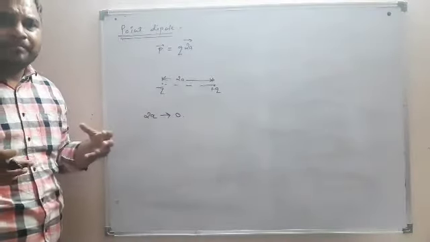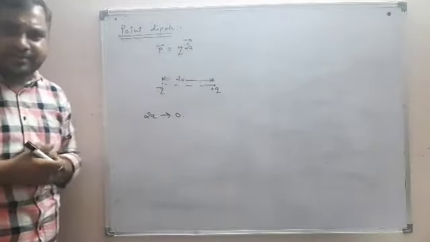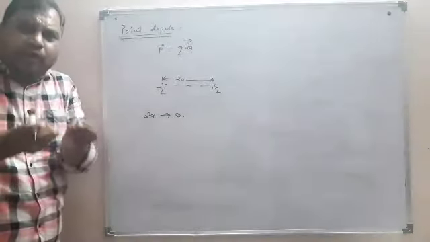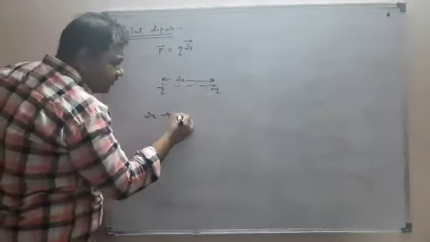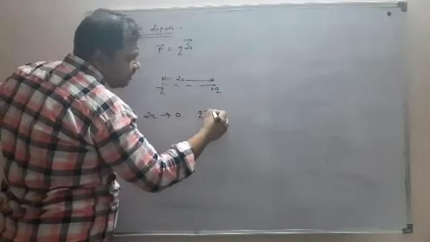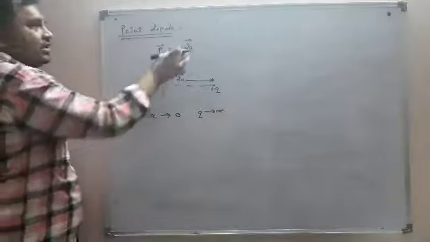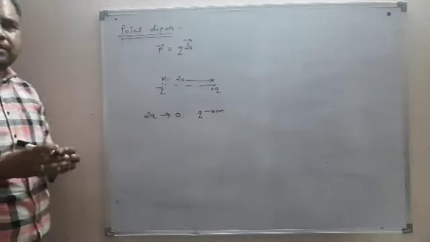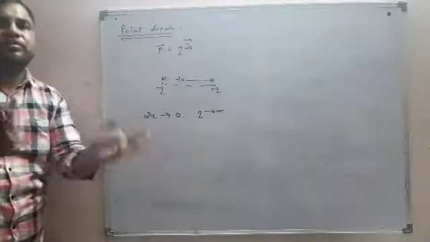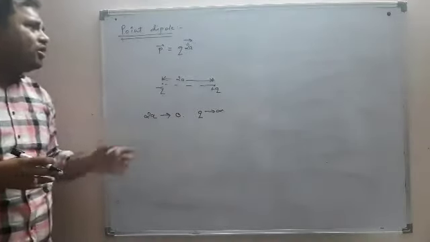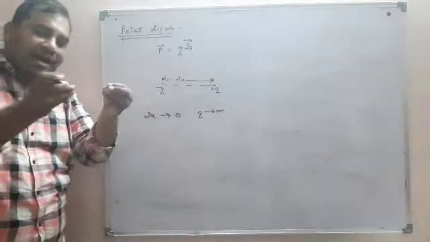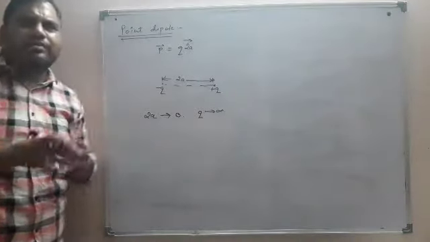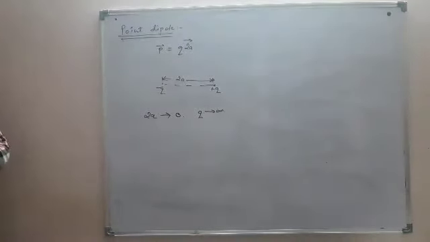So in order to have some visible effect of this dipole, it has to have a large value of dipole moment. If you are making this distance a very small number, then the charge should be a very large number, tending to infinity, such that their product will be substantially large enough that they can produce an effect around it. So a point dipole is a dipole in which two very large charges are separated by a very small distance. Such an arrangement is nothing else but a point dipole.